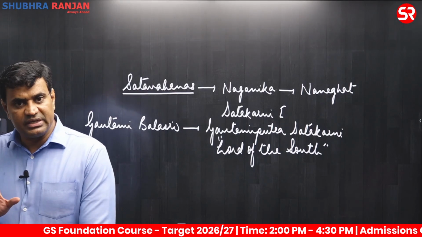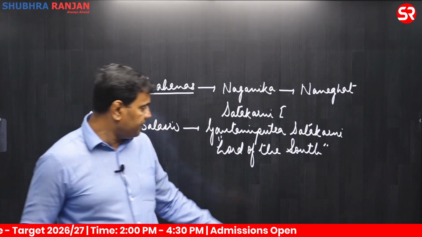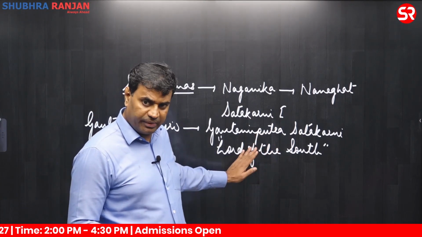We'll come to this title when we discuss the Satavahanas. The head of the entire South India. Clear? Lord of the South, a title given by Gautami Balashri.